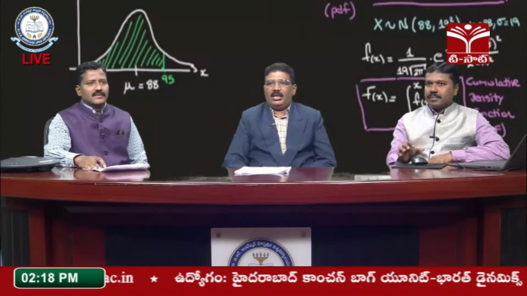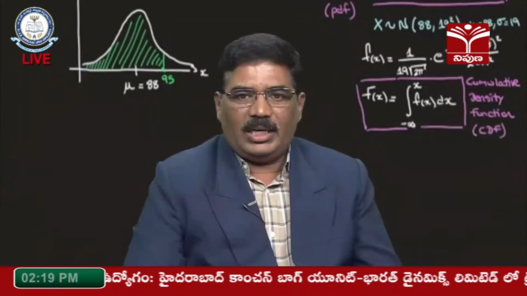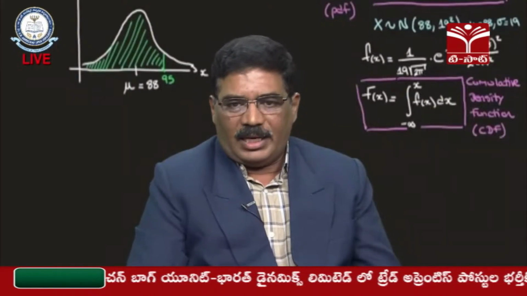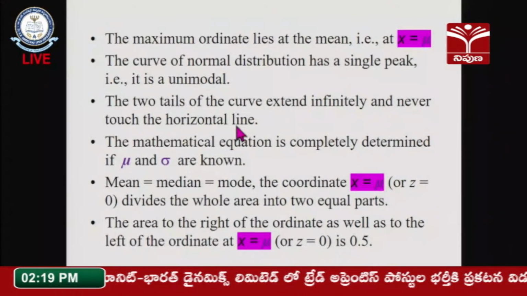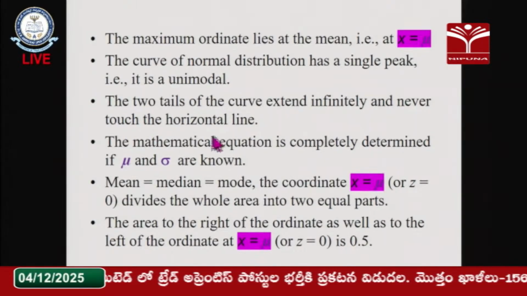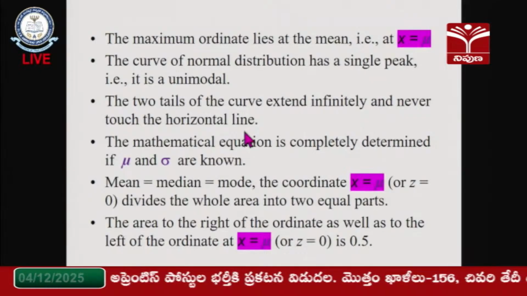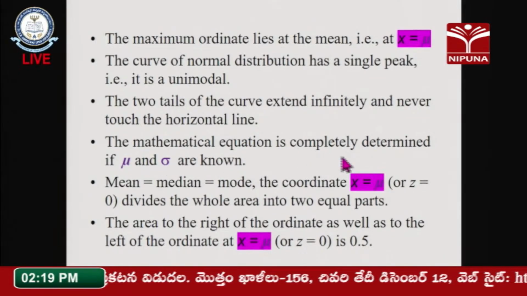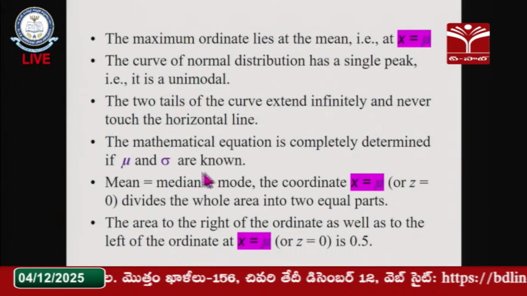There are two tails, which extend infinitely and never touch the horizontal line, that is the x-axis, because we have taken the x range from minus infinity to infinity. The curve will not touch the horizontal line. The mathematical equation is completely determined if mu and sigma are known.